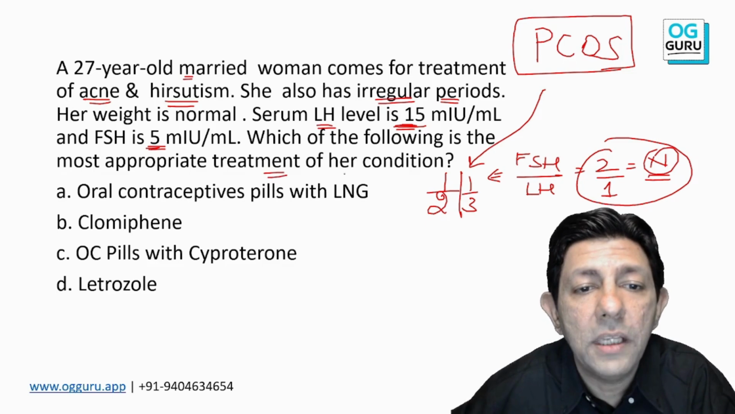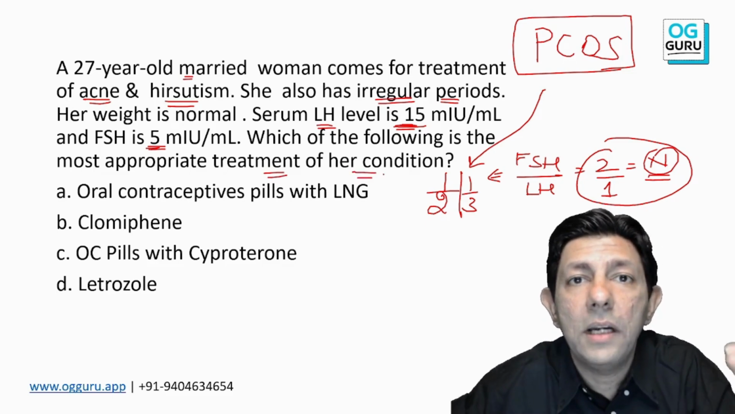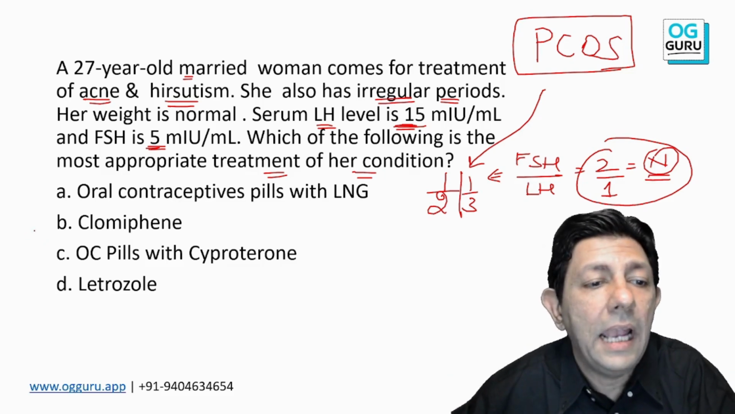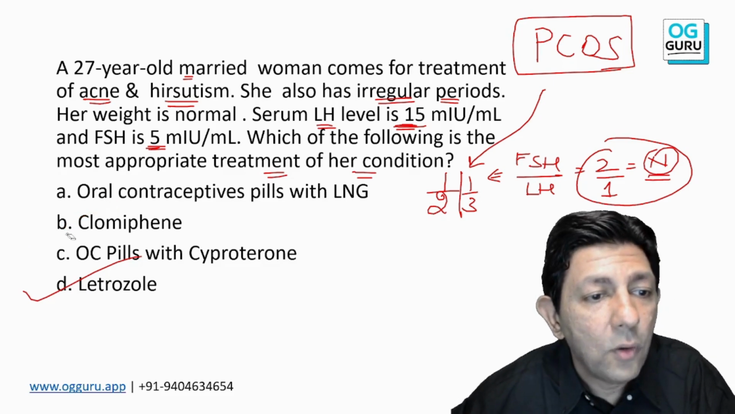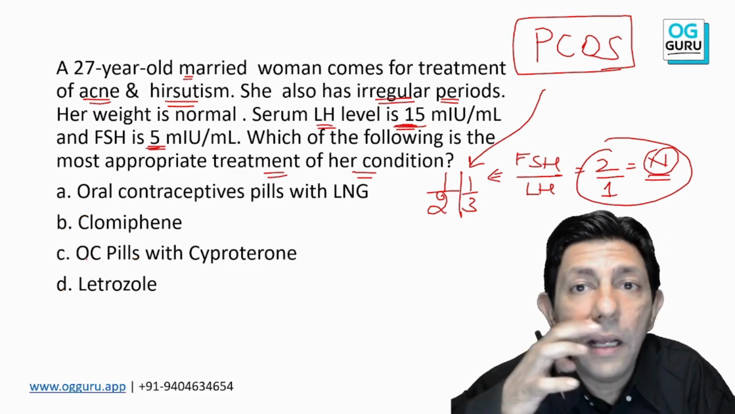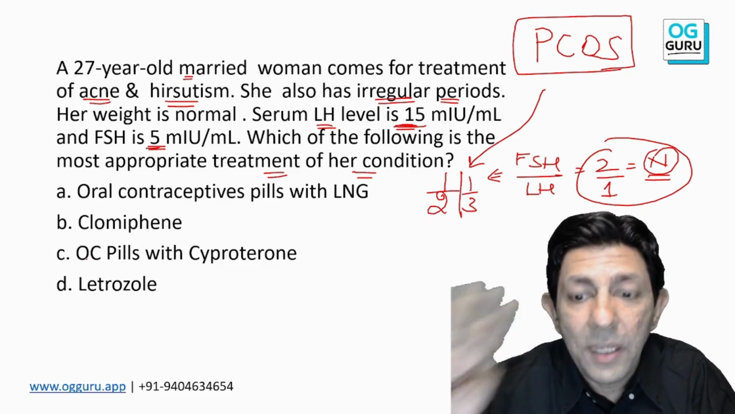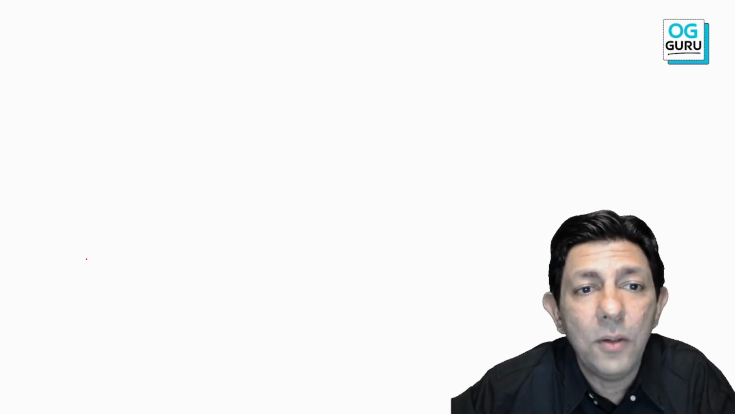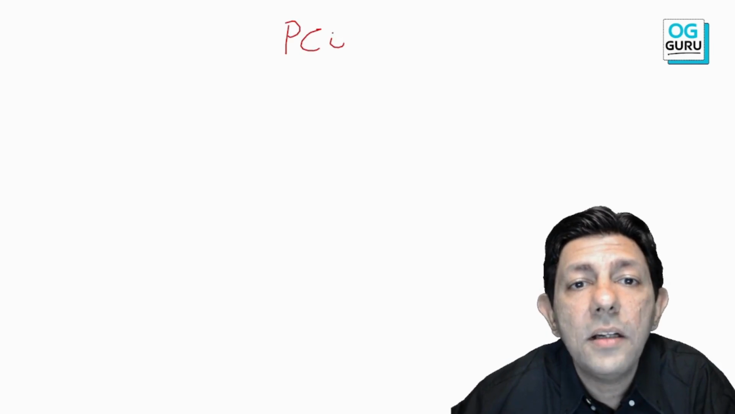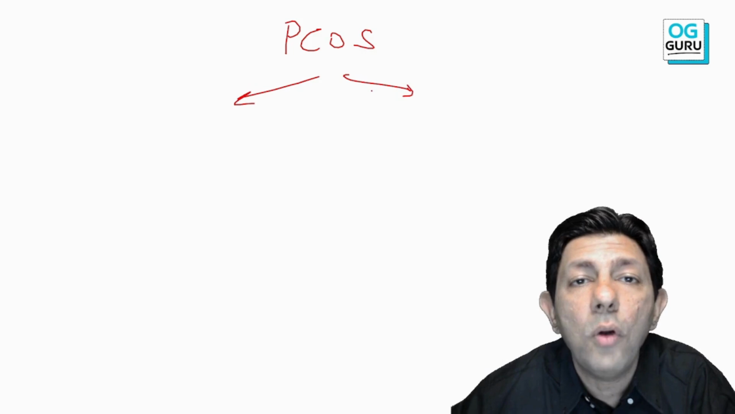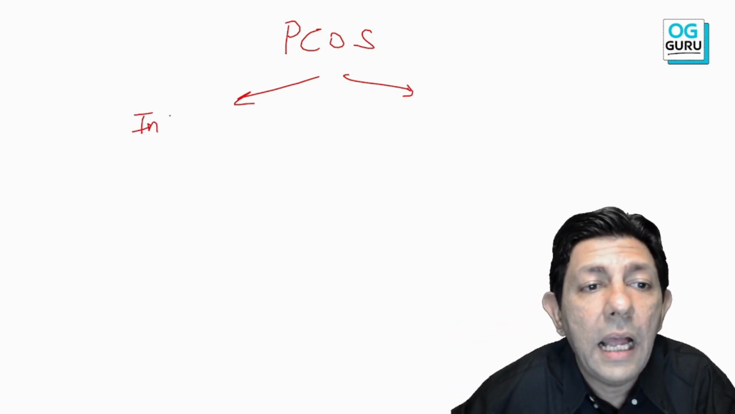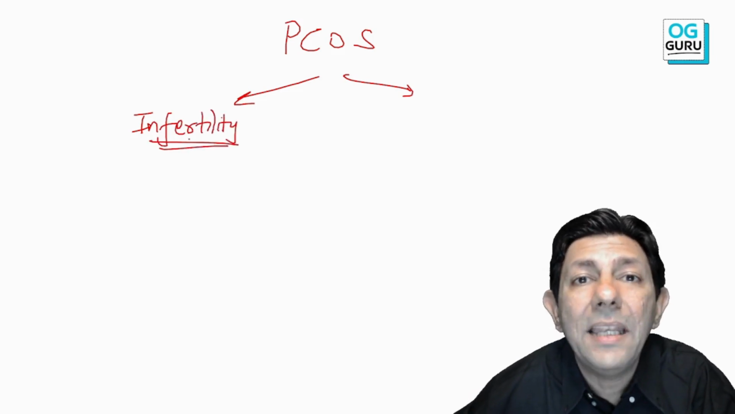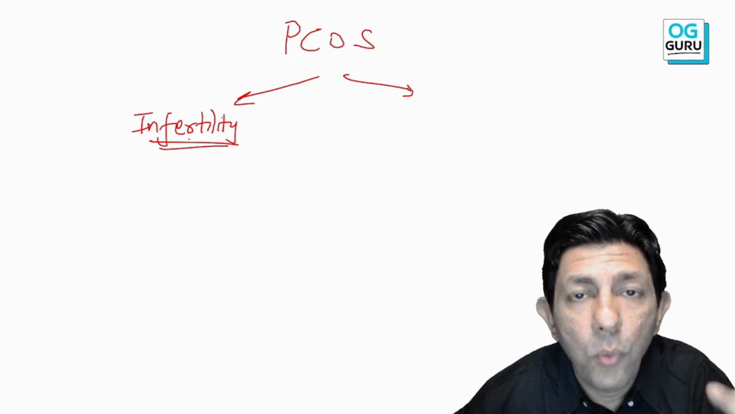Now, what do you think is the best treatment for the condition? Students directly see a PCOS question and mark clomiphene, letrozole. No, please understand this. Clomiphene and letrozole will be the answer when I tell you. In PCOS, always the treatment will depend on what the patient wants. If the patient says, doctor, I have infertility or I am planning pregnancy, one word answer.